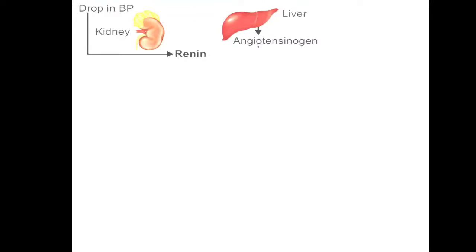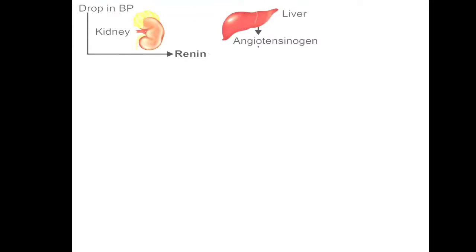So first of all, osmolality is increasing, meaning overall solute concentration is increased. Sometimes there is a decrease in blood pressure, or blood volume is decreasing. In all these conditions, such as a drop in blood pressure, which is one example, or an overall decrease in blood volume or increase in osmolality, it is first identified by the kidney. Particularly, the juxtaglomerular cells of the kidney identify this loss of blood volume or drop in blood pressure, and they release renin.